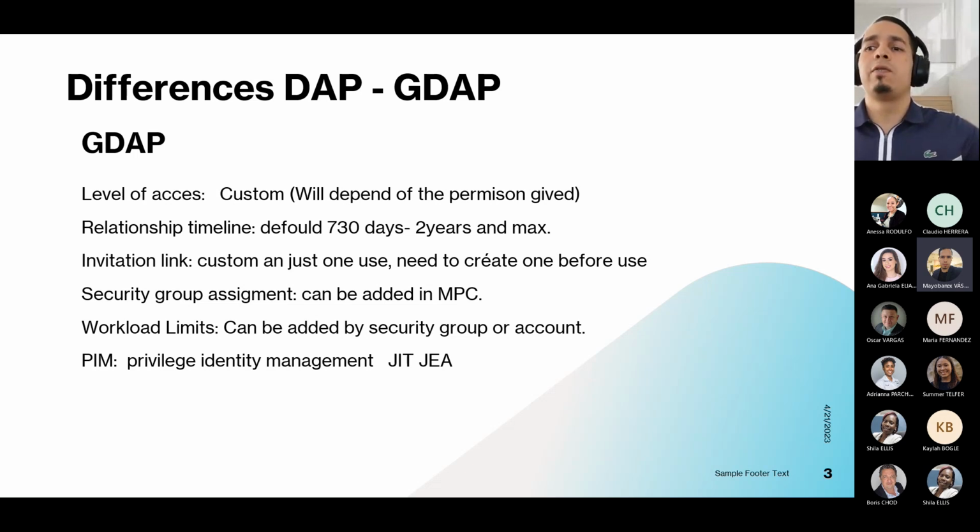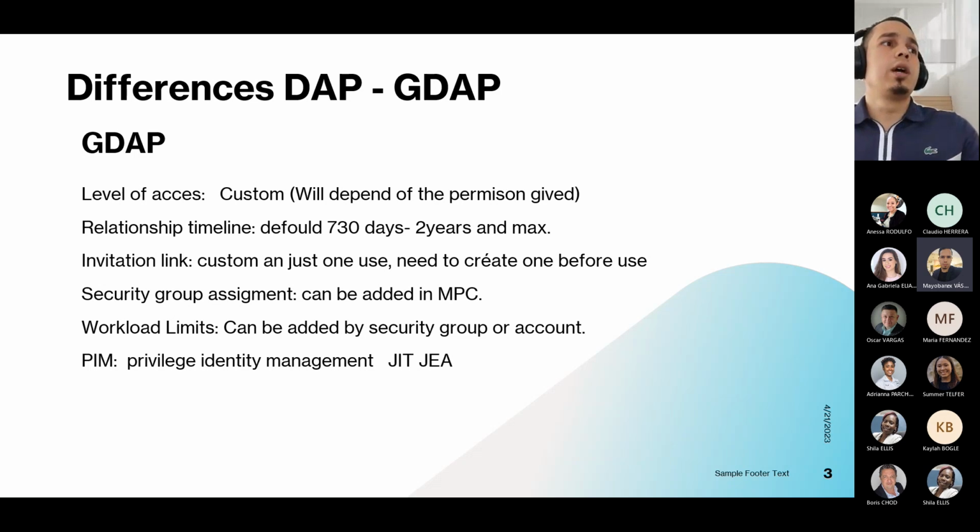So if we have a new customer with GDAP now, we will have a relationship for 2 years if they don't change it. But after those 2 years, we need to make a new link and they need to give us access again. This is something to take care of, because we can't manage their tenant, so we cannot add services if we don't have those privileges. It's good to remember that.